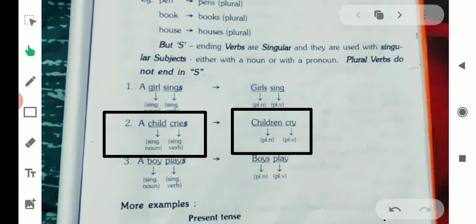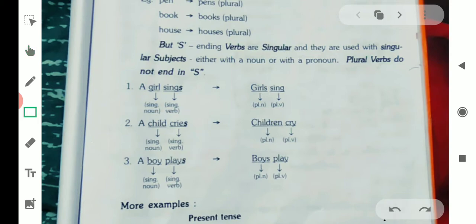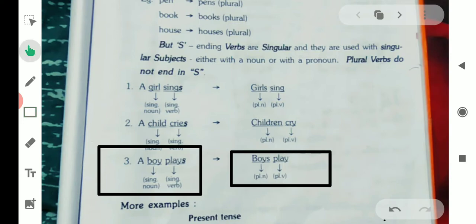Third example, a boy plays. A boy is a singular noun and plays is a singular verb. Plural form, boys play. Boys is a plural noun and play is a plural verb without s.